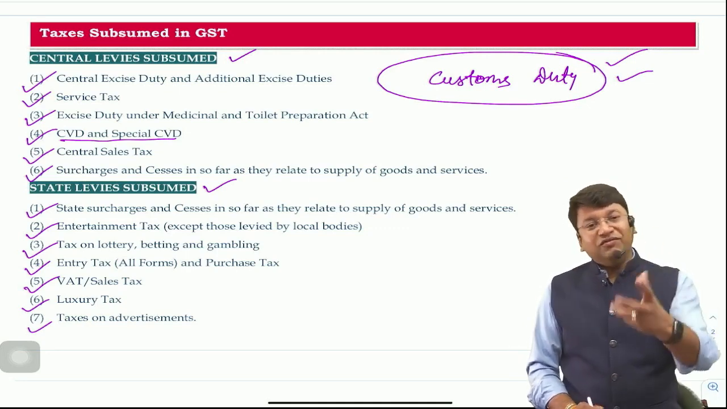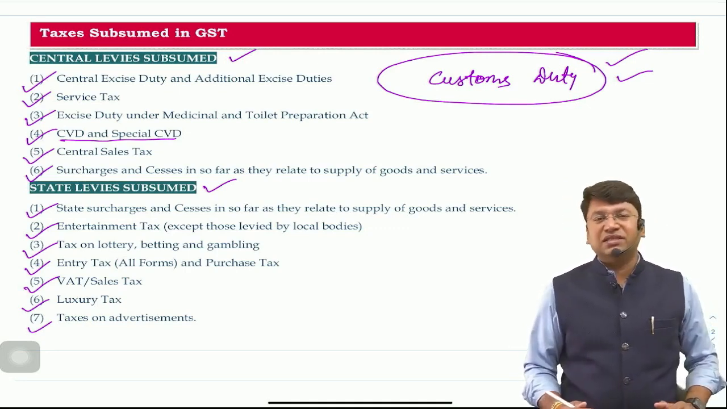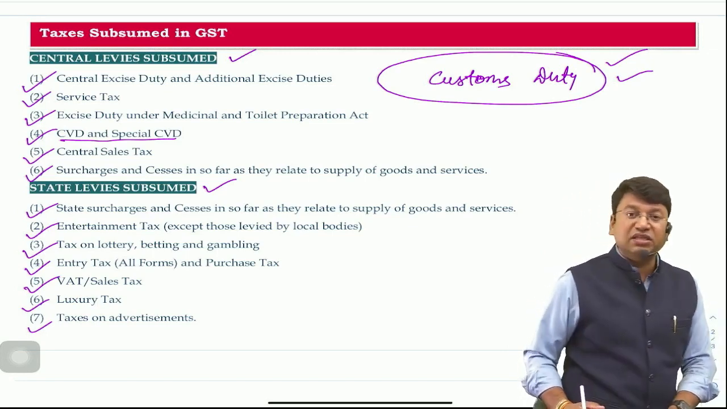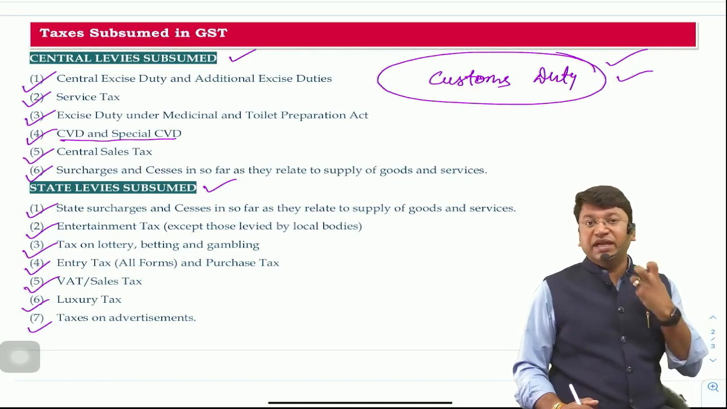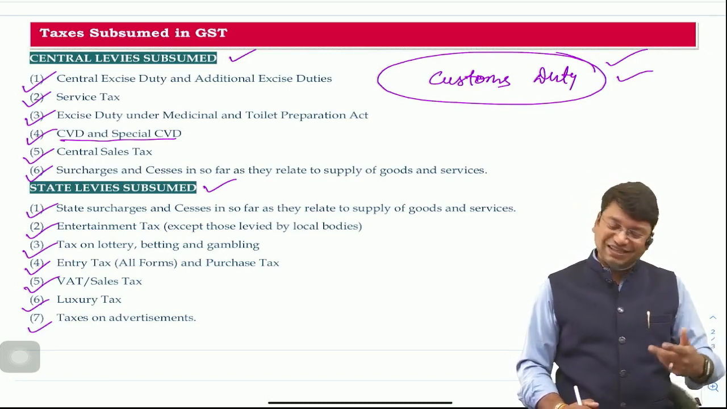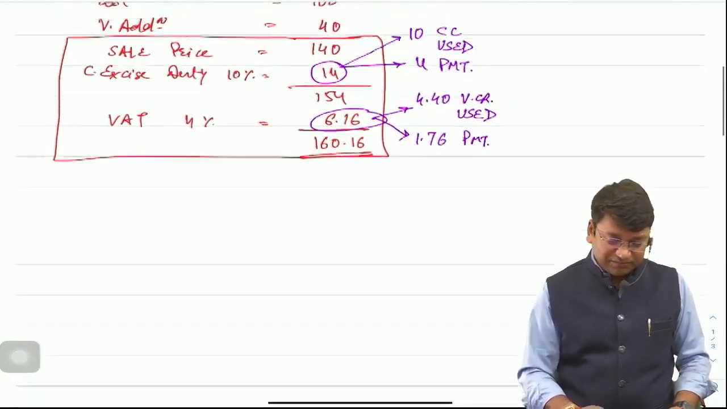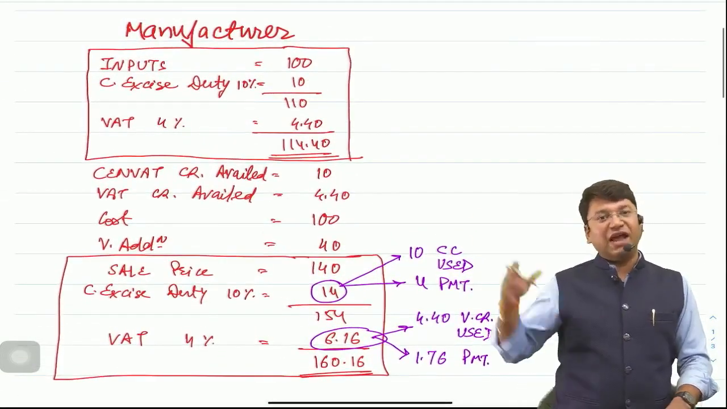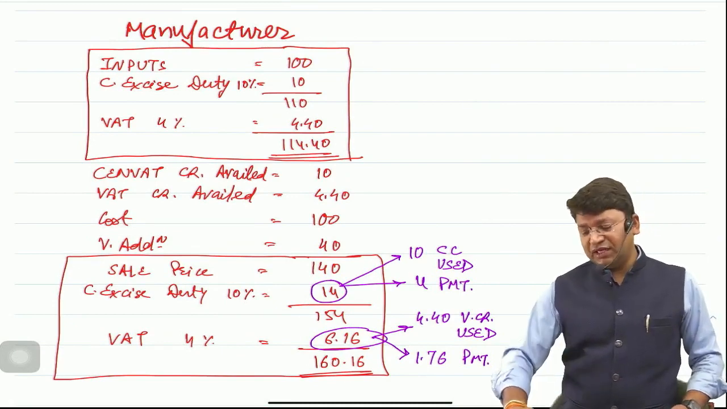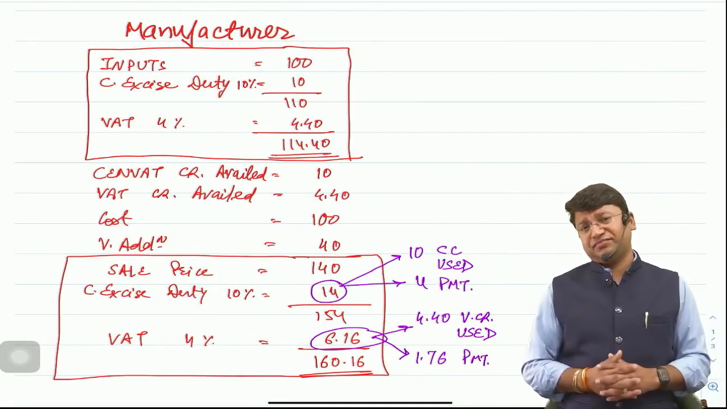Sir, we'll take a basic example and try to understand why these taxes got subsumed in GST, what was the reason behind it, and why there was a need for a single tax which was named Goods and Services Tax. Let's have an example. Suppose I am a manufacturer. I have jotted down a numerical example for you.